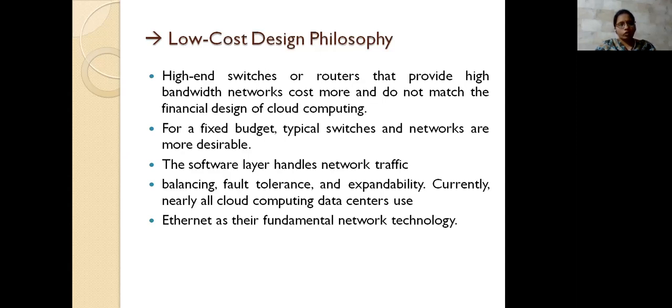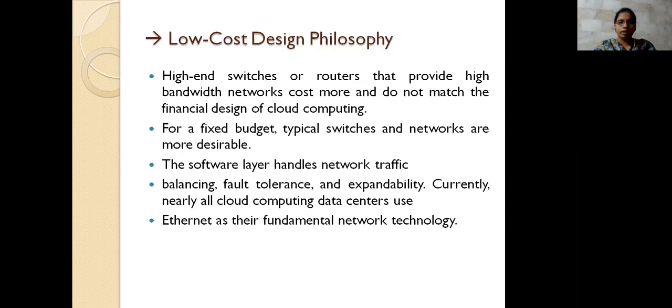And then if any software layer has to be specified, because network traffic will be there when accessing the data from the data center to users. At a particular amount of time, any user can access this, so traffic occurs.